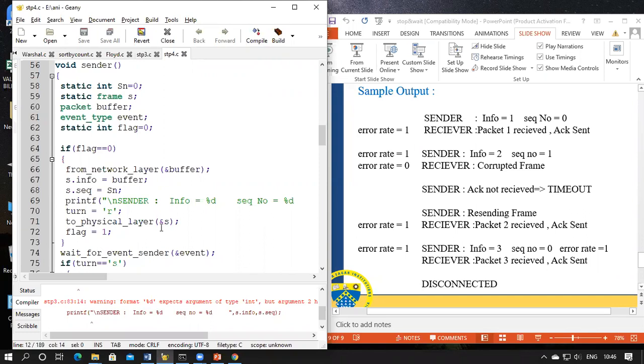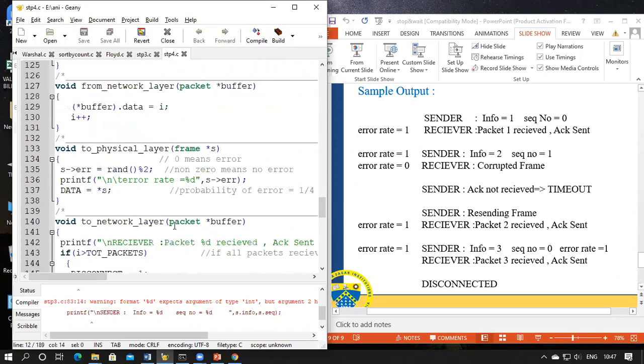So the to physical layer function is called with the parameter S frame. We'll go to the function call to physical layer S frame. So now we are in the physical layer. A random function is called, so some random values are assigned to this error part. If the error is non-zero, it means no error. If it is 0, you will have some kind of error. I've just initialized it to 2 so that some error is there, so we can know what kind of action happens.